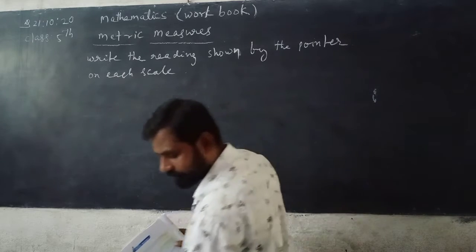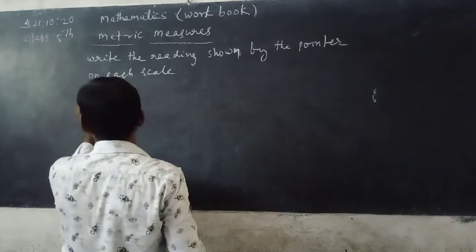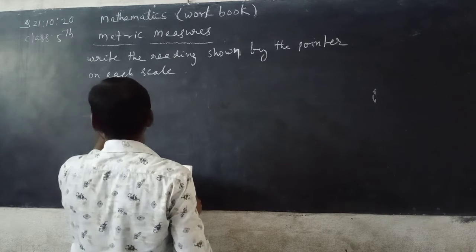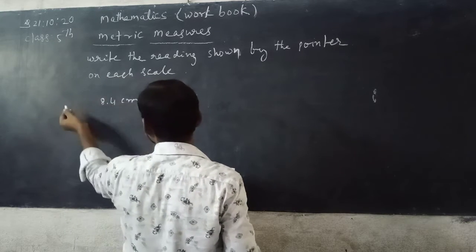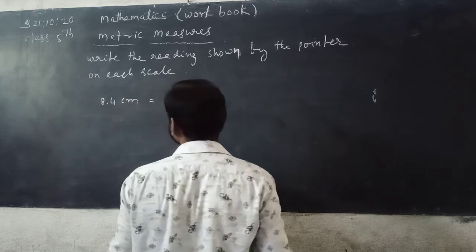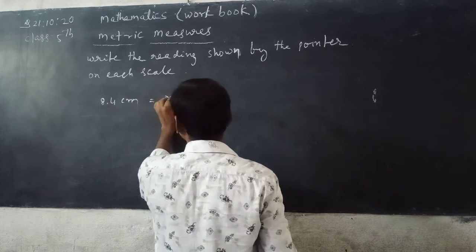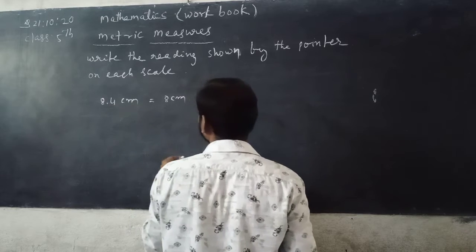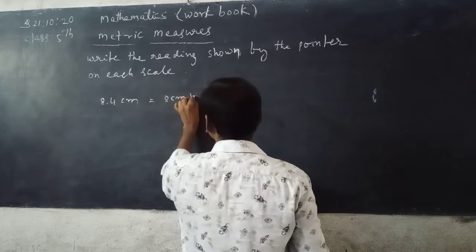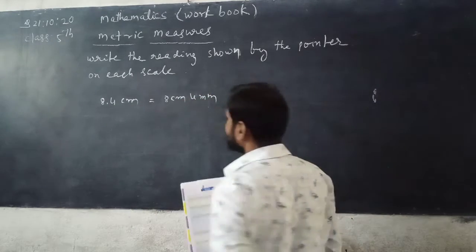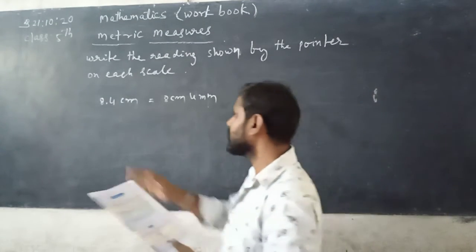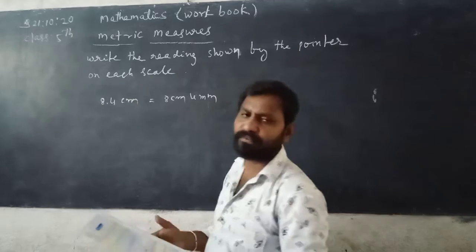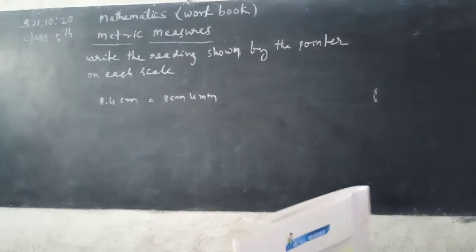It can be written as: the number before the point we take as centimeter, 8 centimeter, and the digit after the point, 4, as millimeters. So you can write 8.4 centimeter. It can be written as 8 centimeter and 4 millimeter.